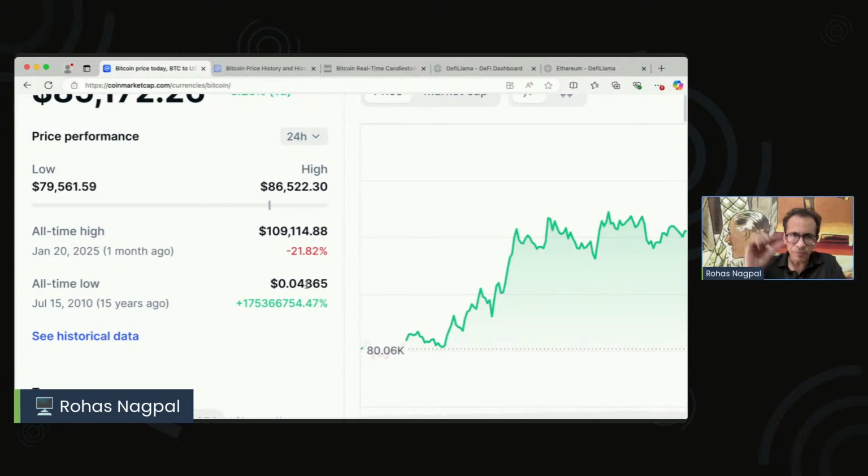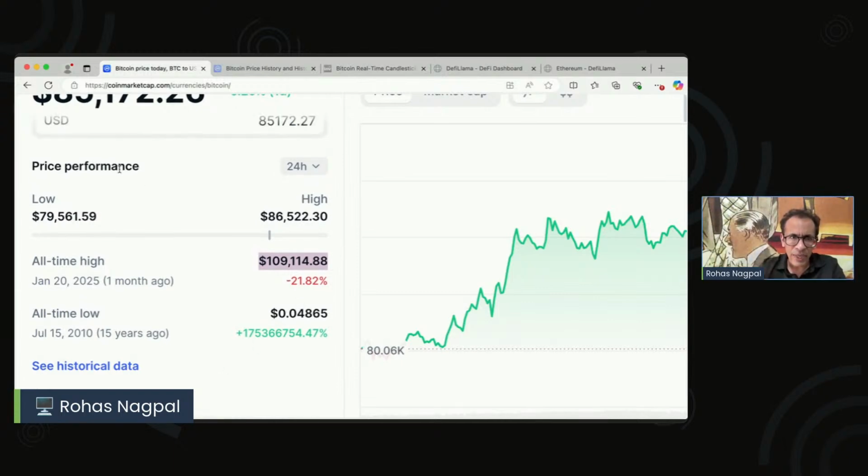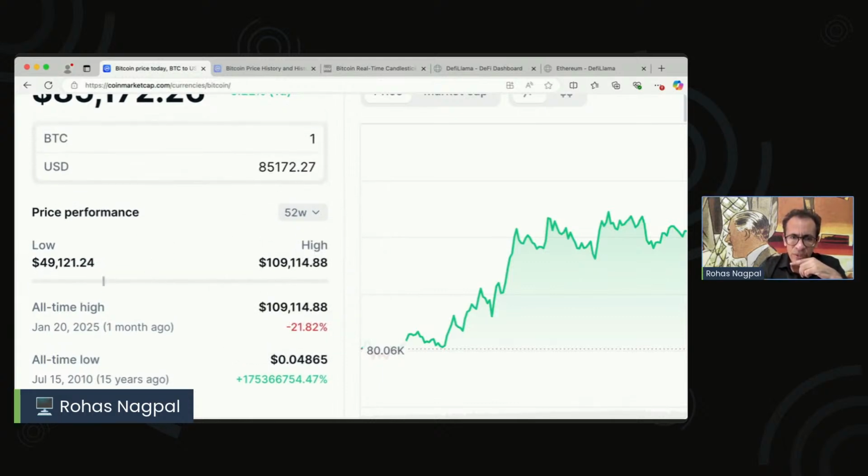So this becomes the all-time high and the all-time low. This helps us understand that it's possible it can even fall back to such a level, and we can see that it has already hit this level, and maybe in future it can go even higher. Now, if you want to see highlights for different time periods, you can use this drop down here. For 24 hours, it shows the highest is 86,000, lowest 79. For 1 month, the lowest was about 78, highest was 106. And if I want to see for 1 year, it can show it to me. So this again becomes an important part of the price metrics.